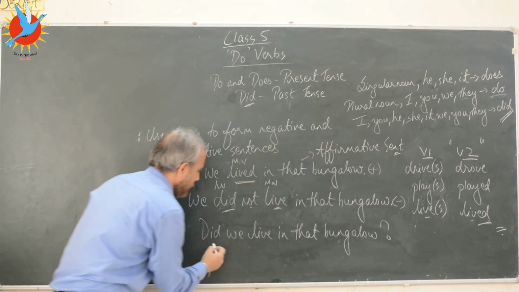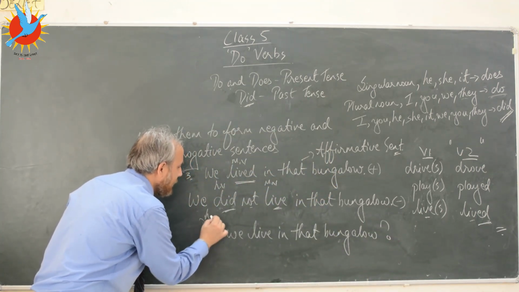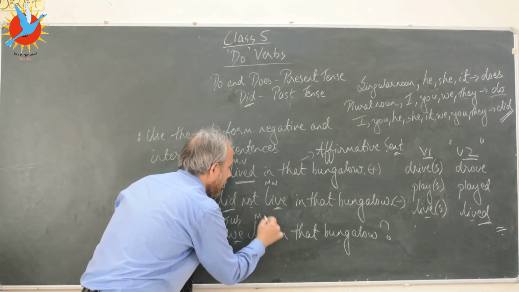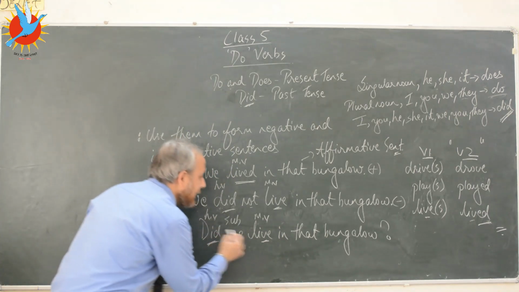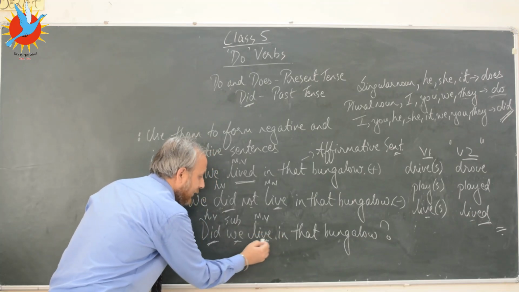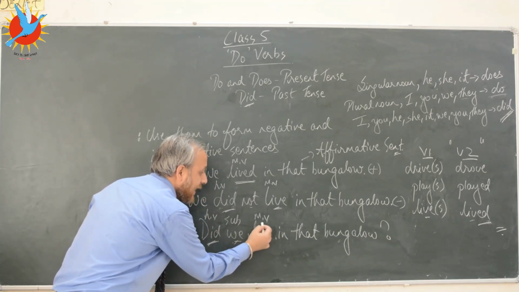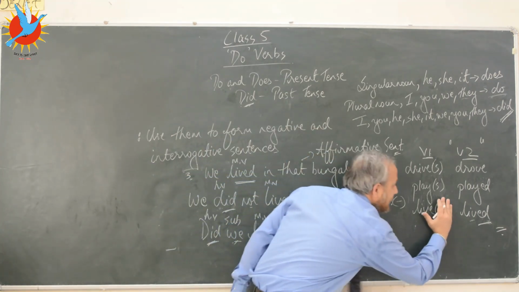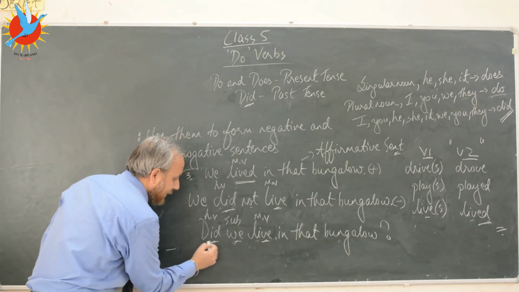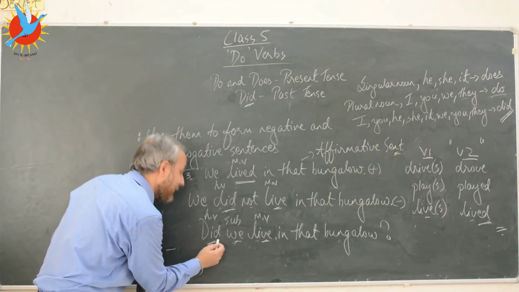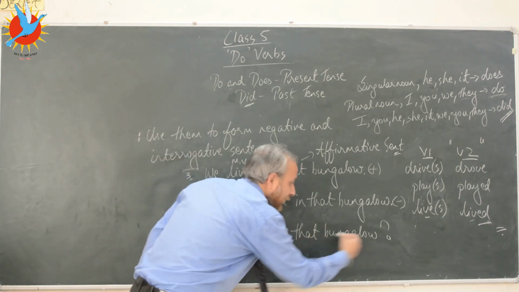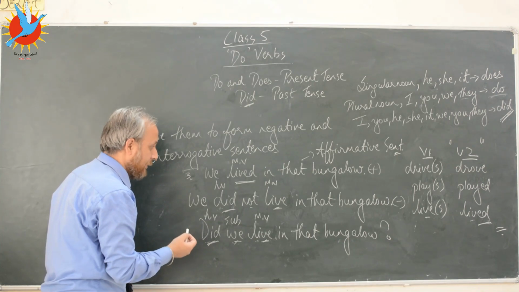bungalow? Question mark. So here you have the auxiliary verb or the helping verb, followed by the subject, followed by the main verb. Okay? You can't say did we lived in that bungalow. This is wrong. The main verb that comes after the subject has to be in its base form, means without the S. Okay? And the auxiliary verb, in this case did, is what makes the sentence a sentence of the past tense. So just do remember that.